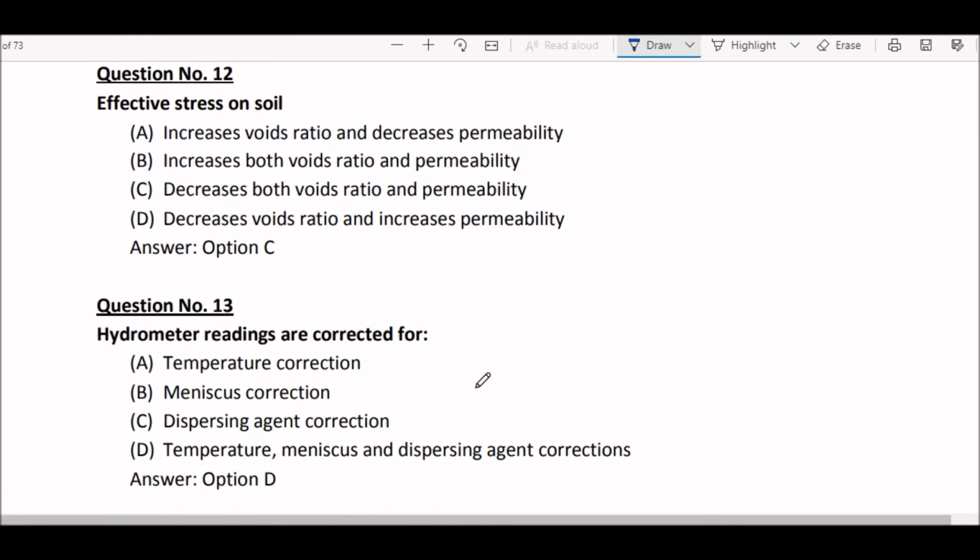Next question. Effective stress on soil, option A increases voids ratio and decreases permeability. Option B increases both voids ratio and permeability. Option C decreases both voids ratio and permeability. Option D decreases voids ratio and increases permeability. Right answer is option C, decreases both void ratio and permeability.